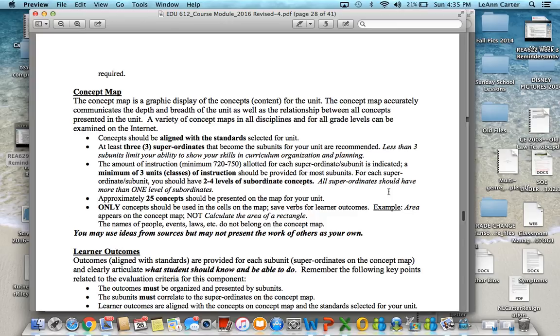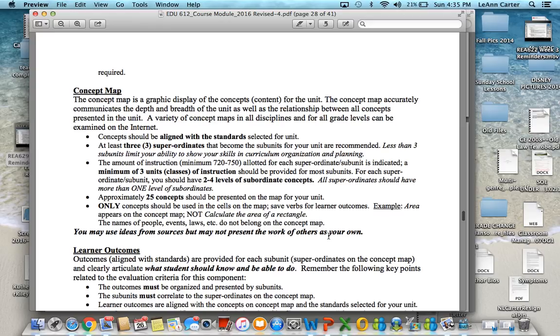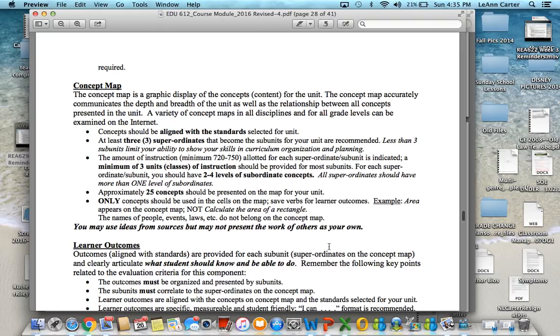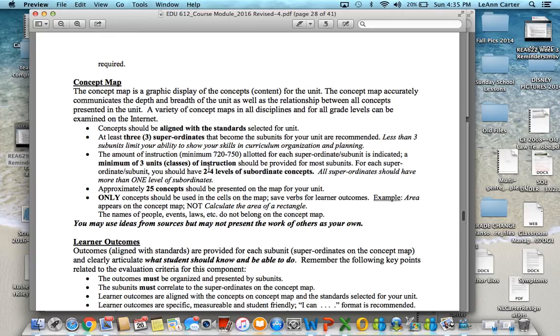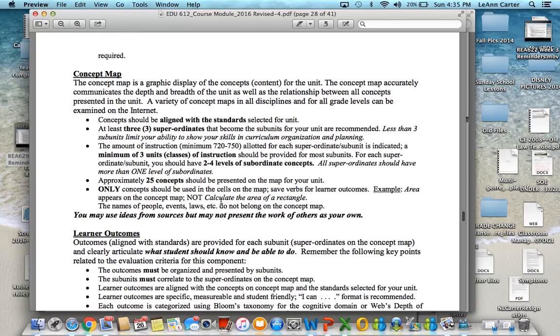So here's the description for the concept map. It's a graphic display of the concepts or content for the unit. Content, remember that. The concept map accurately communicates the depth and breadth of the unit that you're going to write about here, as well as the relationship between all the concepts presented in the unit. A variety of concept maps can be found in all disciplines and grade levels on the internet, so you'll search through those. And remember that the concept map you create needs to be aligned with the standards.